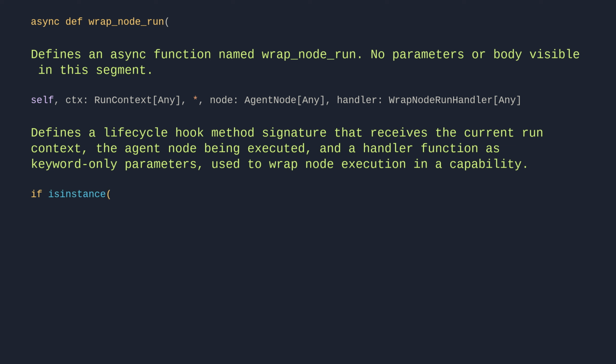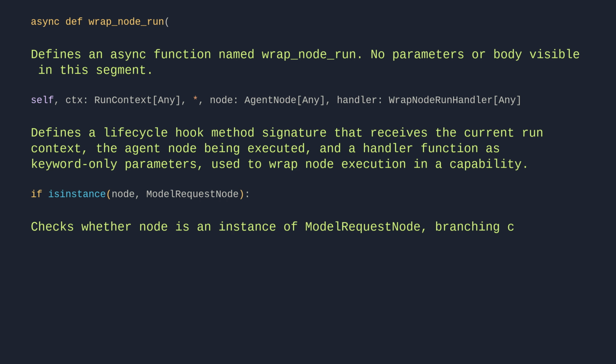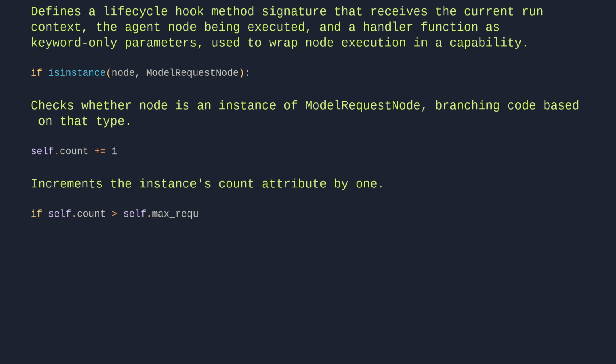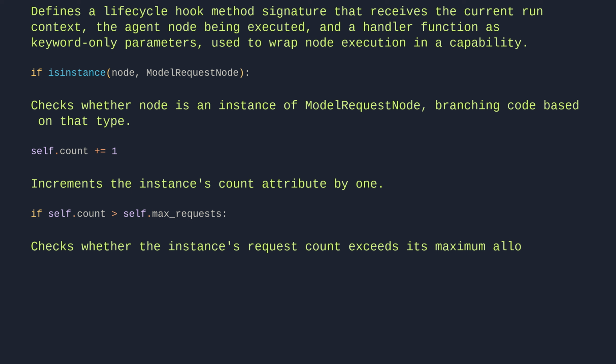if isinstance(node, ModelRequestNode): this checks whether node is an instance of ModelRequestNode, branching code based on that type. self.count += 1 increments the instance's count attribute by 1. if self.count > self.max_requests: this checks whether the instance's request count exceeds its maximum allowed requests.